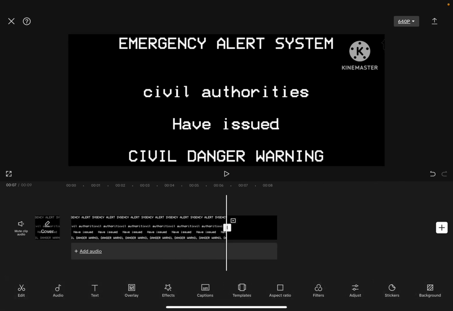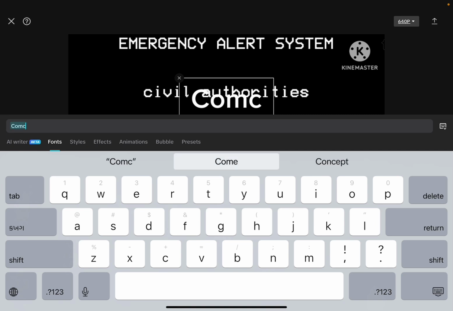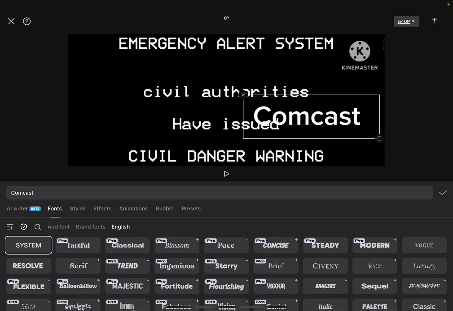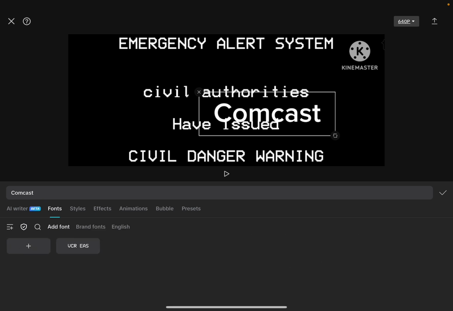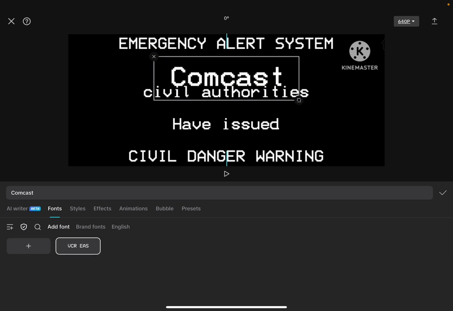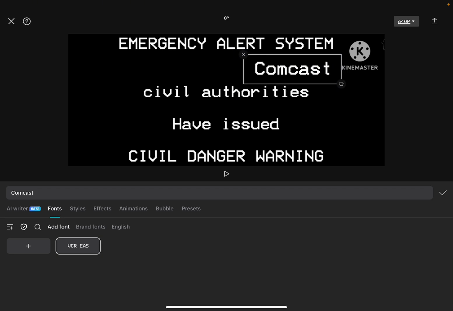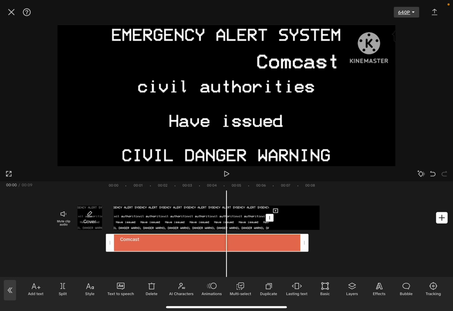Alright, so we go to text now, and then we type in the thing you want to type, and then you go to add font, and the same thing, but you save it to CapCut.